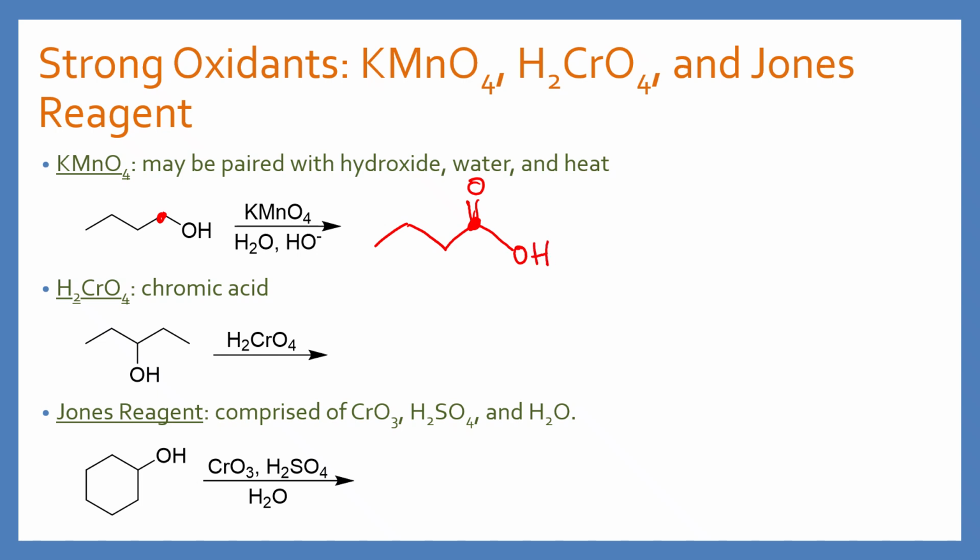Looking at the next one, this alcohol is a secondary alcohol. So any oxidant that I were to react with would turn it into a ketone. This happens to be chromic acid, which is a strong oxidant. So I'm going to draw my carbon framework again, locate my carbon that was previously the alcohol, and I'm going to turn this into a ketone.